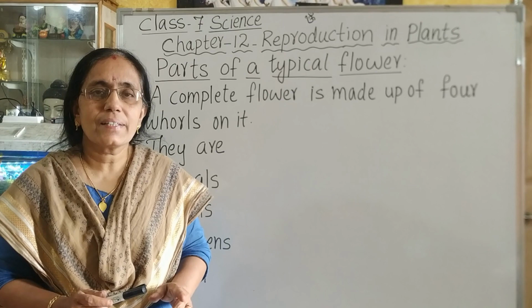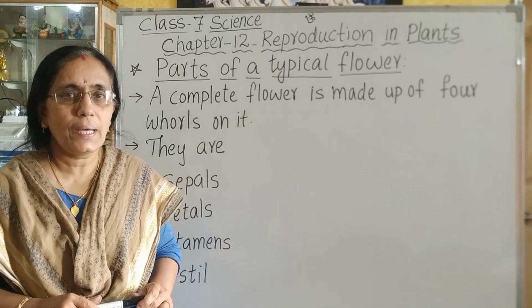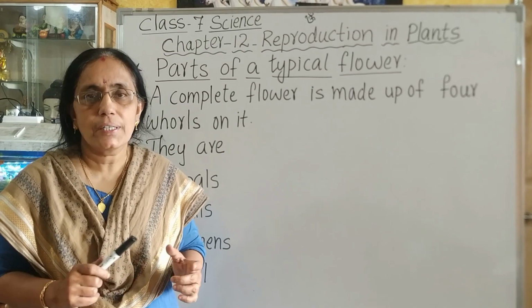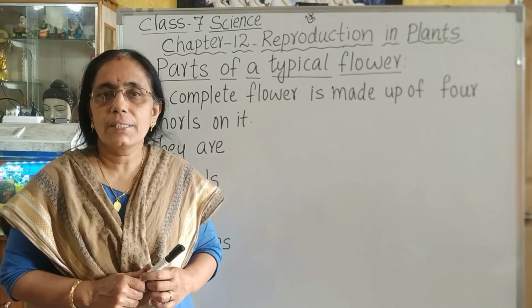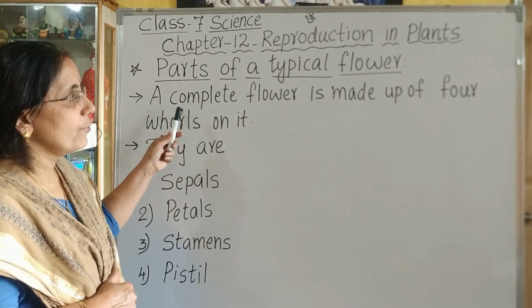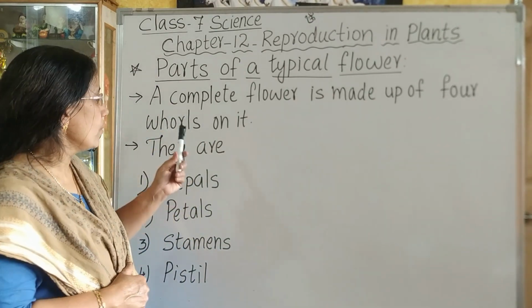Since flowers are the reproductive part of a flowering plant, it is very important to study the parts of a typical flower in detail. So, let us study the structure of a typical flower. A complete flower is made up of 4 whorls.